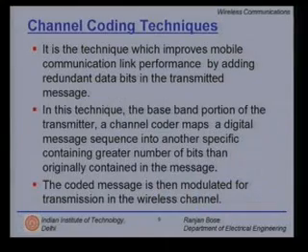In this technique, in the baseband portion of the transmitter, a channel coder maps a digital message sequence into another specific sequence containing a greater number of bits than originally contained in the message. All it means is that I have a mapping from k bits to n bits where n is larger than k. That is, I add n minus k redundant bits, but in a known manner. The coded message is then modulated for transmission over the wireless channel.